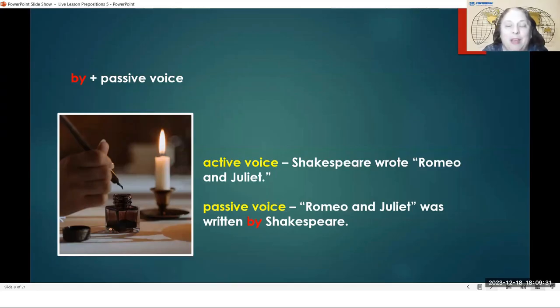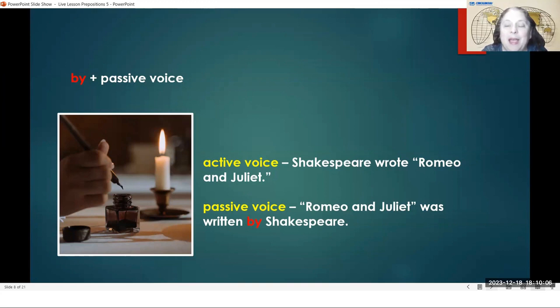So when you have an active voice sentence that can be changed to passive voice, you tell who is doing the thing and you tell who or what they're doing it to. Then to switch to passive voice, we take whatever that direct object is, the person or the thing in the sentence, and that is going to be the focus. Instead of saying I threw the ball, we say the ball was thrown by Kathy.